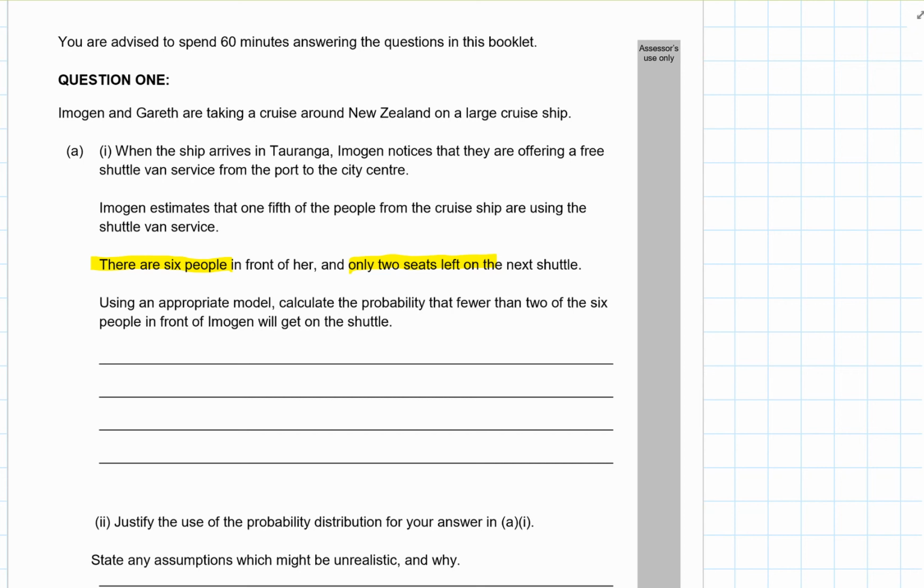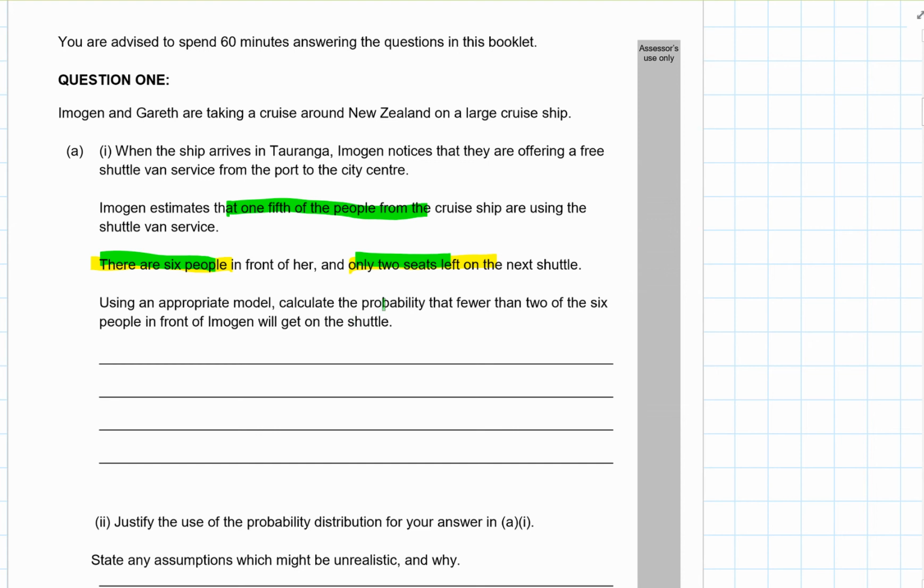Okay, this is the probability distributions paper for the prelim in 2017, question 1. So we've got Imogen and Gareth taking the cruise ship to Tauranga, and there's a free shuttle service, and Imogen wants to know whether she can get in on there. She estimates that 1/5 of the people from the cruise ship are using the van service, and there are 6 people and there's 2 seats left.